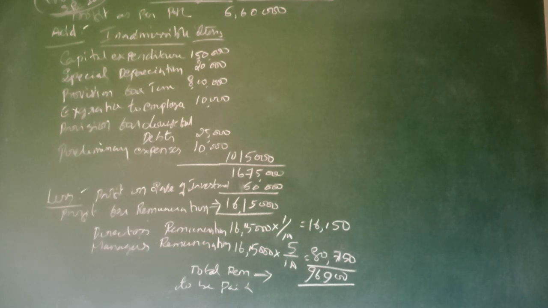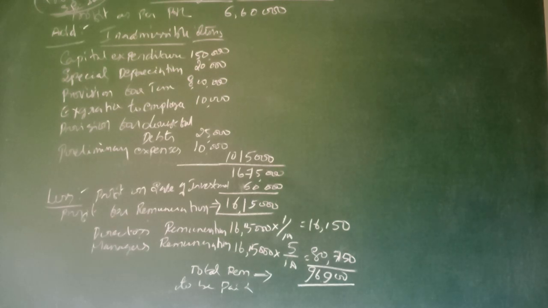Now from that we have to deduct some other items. Some profits are already included in the given P&L account, so now we have to eliminate them and correct it. Number one, profit on investment. Any amount of capital profit should be deducted.